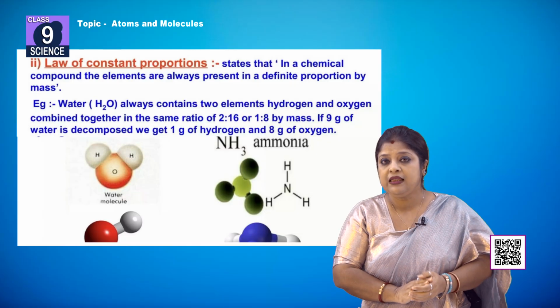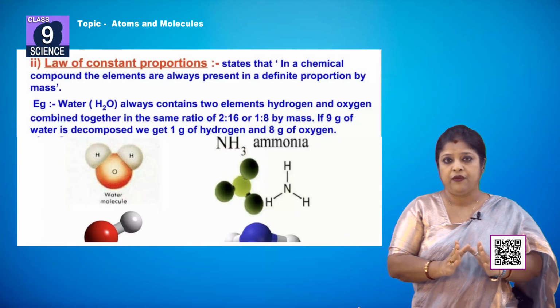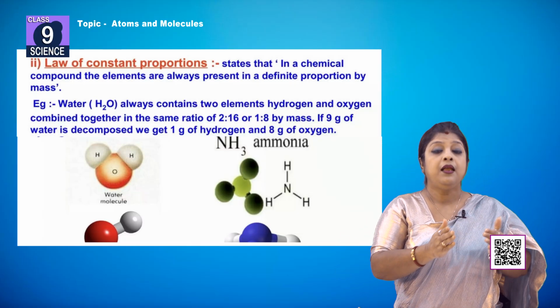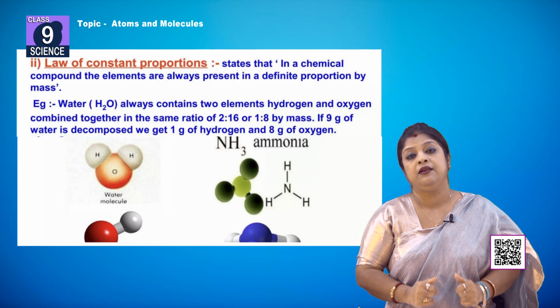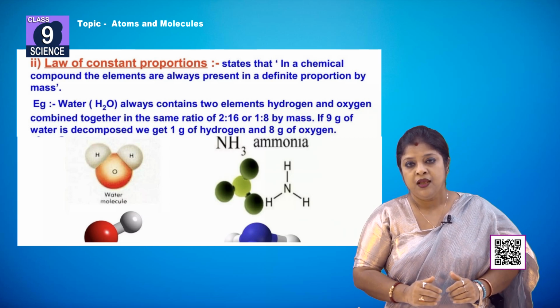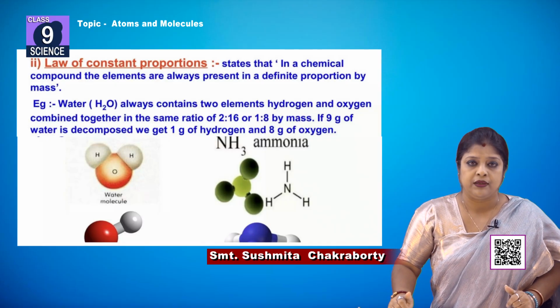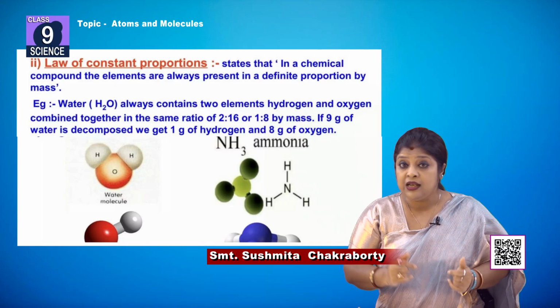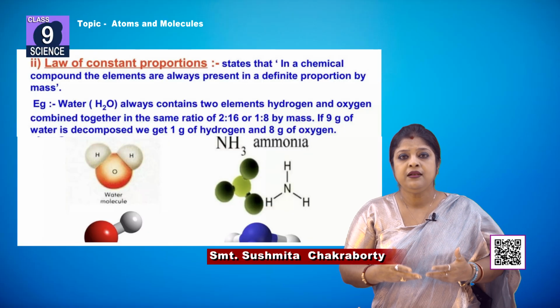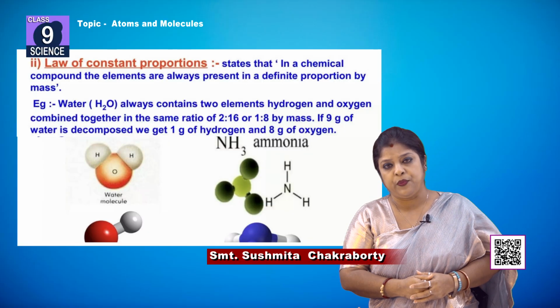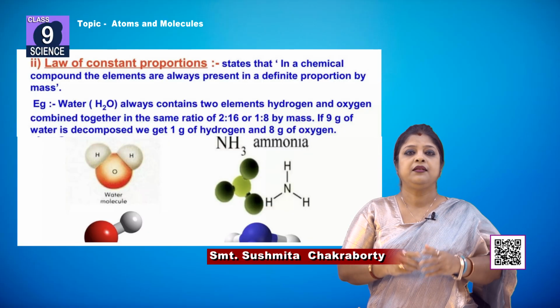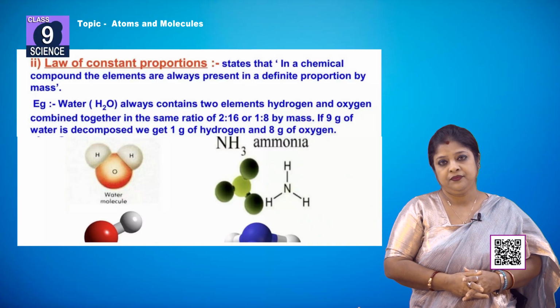Suppose in the formation of water, hydrogen and oxygen are involved as elements. Hydrogen combines with oxygen to form water, but is it in any proportion or in a fixed, definite proportion? Yes, it is in a fixed proportion.